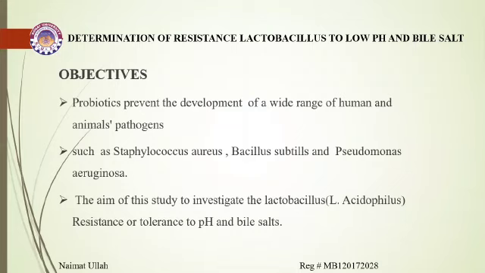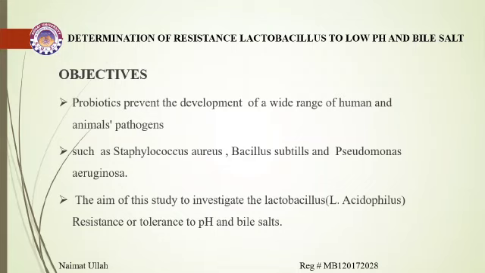Now, objective. The main objective of this topic is given below. Probiotics prevent the development of a wide range of human and animal pathogens such as Staphylococcus aureus, Bacillus subtilis, and Pseudomonas aeruginosa.